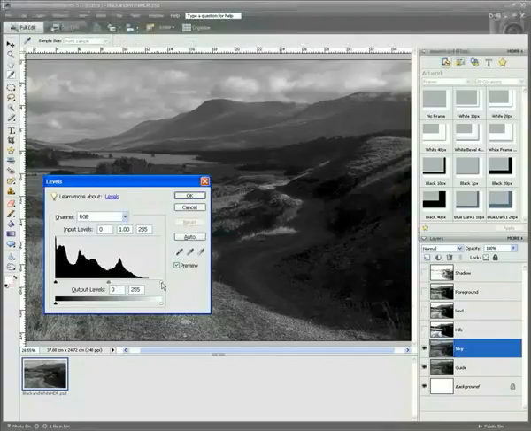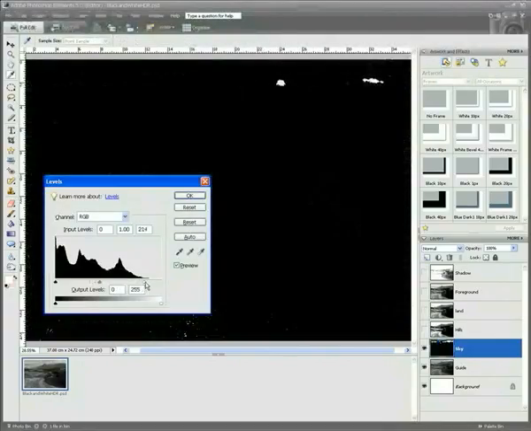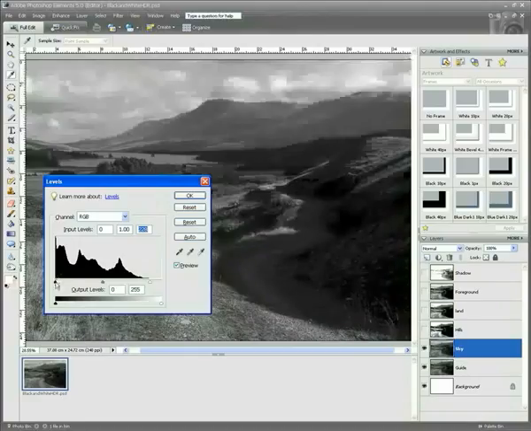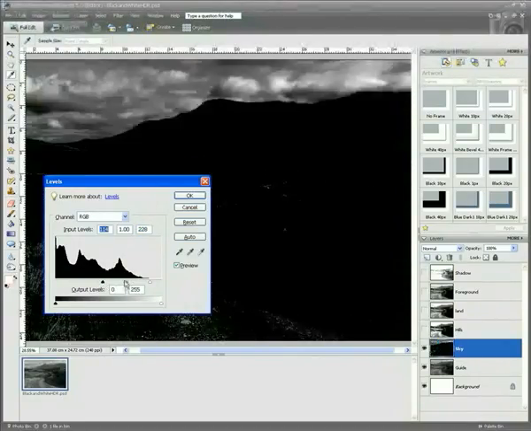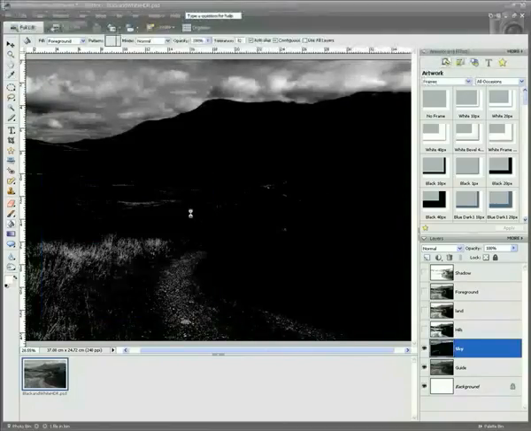And again, same thing, we really want a dramatic sky, so we're going to clip it in just slightly on the shadows and really use the midtones to adjust the impact, so we've got a really nice dark dramatic sky. Again, just move the midtone slider, and there we have our final adjustment.